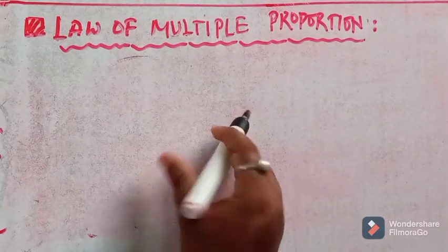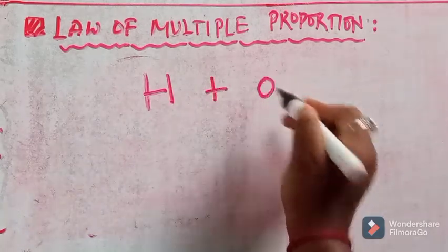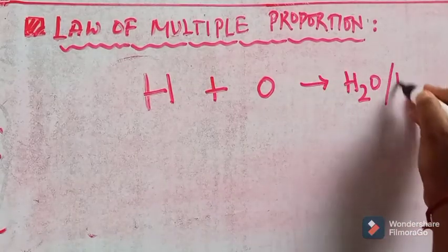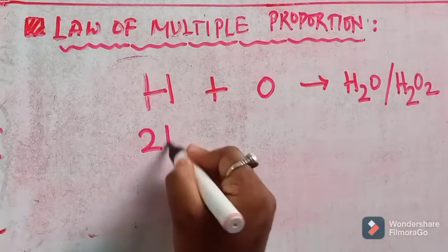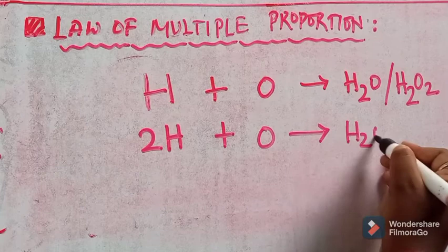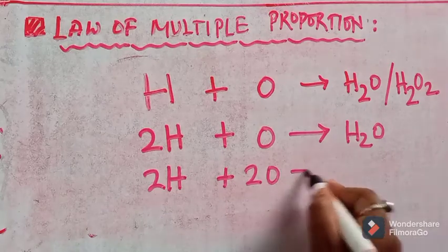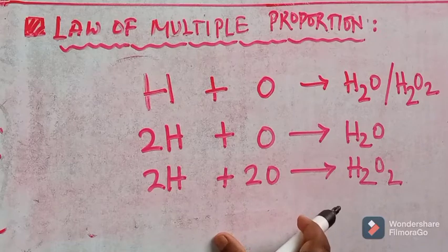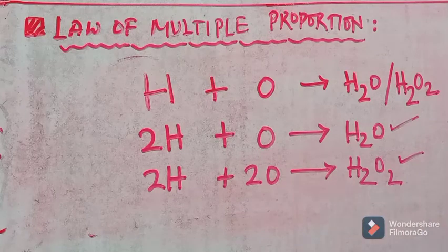Say hydrogen and oxygen, when they combine, they can form H2O or H2O2. When two hydrogen combine with one oxygen, they form H2O. Similarly, when two hydrogen combine with two oxygen, they form H2O2. So hydrogen and oxygen can form both H2O and H2O2, that is water and hydrogen peroxide.